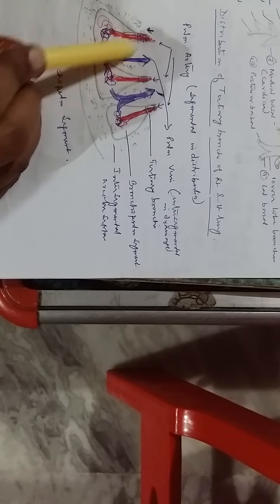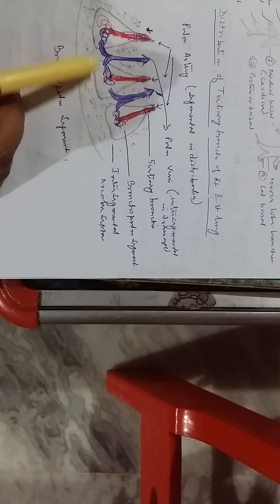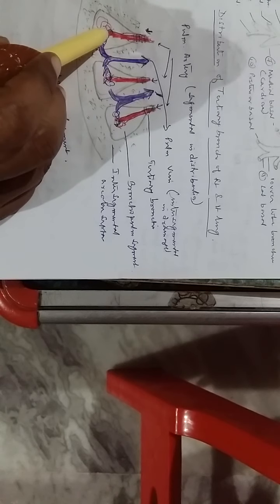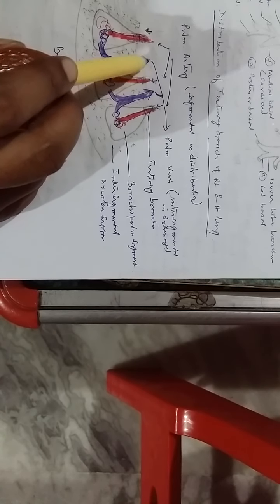Now, if any reason arises to resect these bronchopulmonary segments, it is not completely independent in situation, because you have seen here the drainage of two bronchopulmonary segments through a common pulmonary vein. So any resection here creates severe hemorrhage.